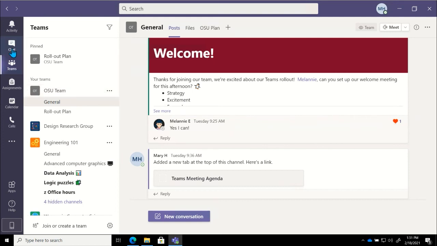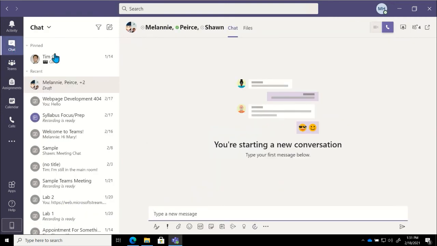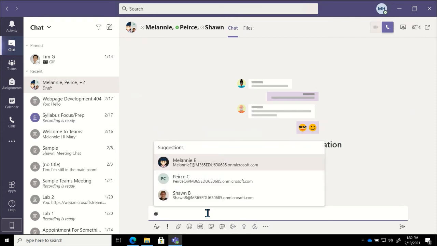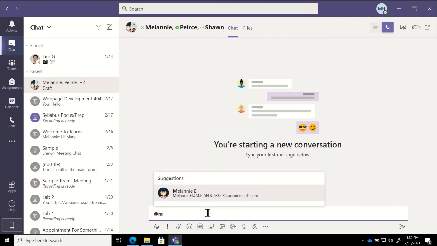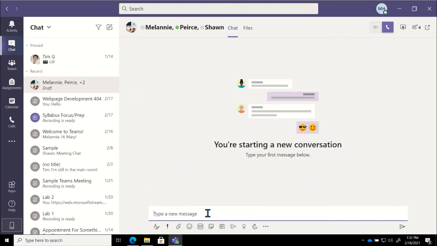I can also use tags or @mentions inside of the chats. So if I come back in here for just a second, for example, we have this new group chat that we're setting up, but if I had a specific ask of Melanie, something that I really was hoping Melanie had the answer to, I can still put in my @ symbol, pick Melanie, and we'll go ahead and say we set up that leadership meeting for today.